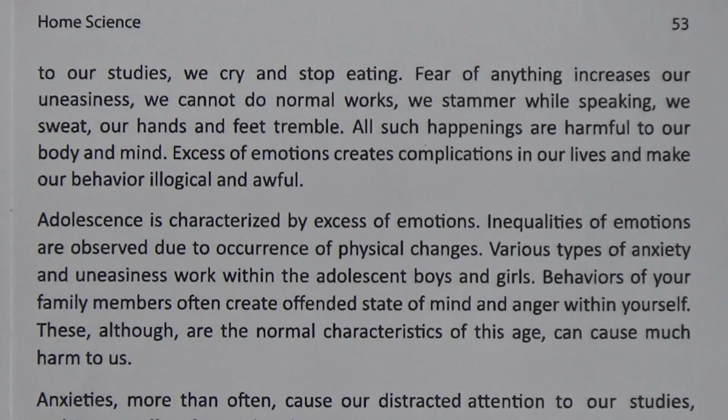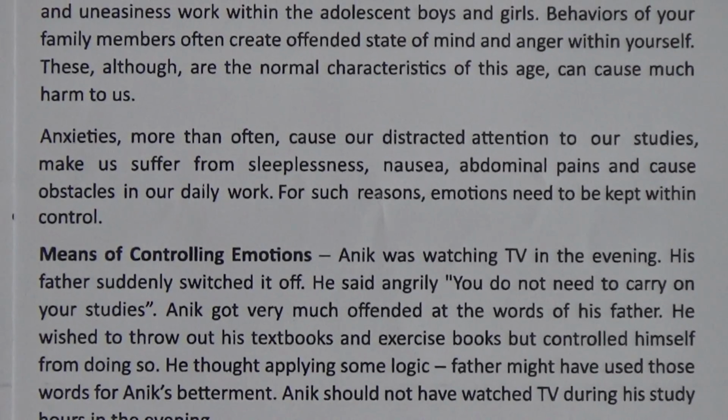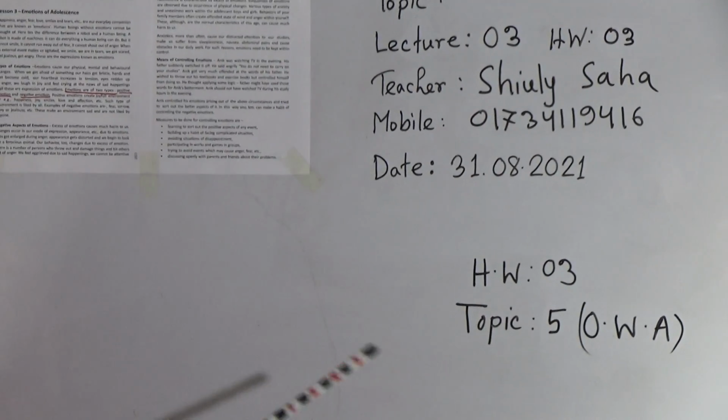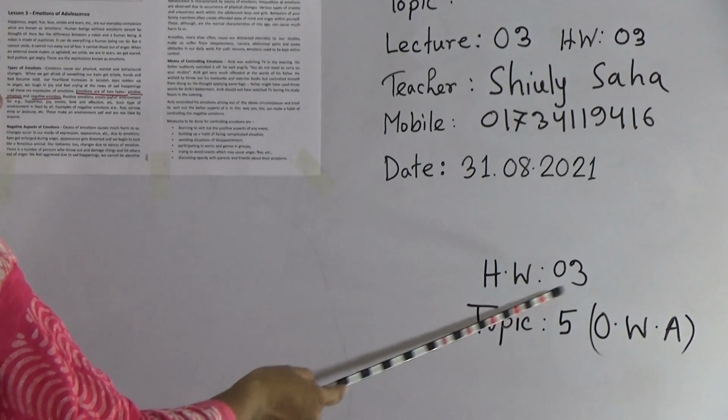So students, you have to read this topic once again at home carefully, and then you have to make 5 one-word answers from this lesson. That means 1, 2 and 3. From these 1, 2 and 3 lessons you have to make 5 one-word answers, and your homework will be number 3.